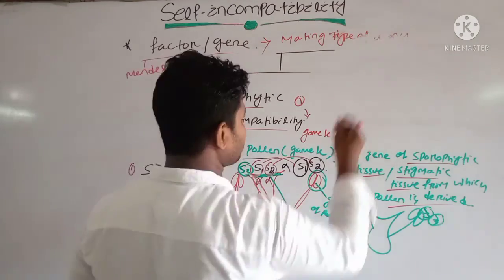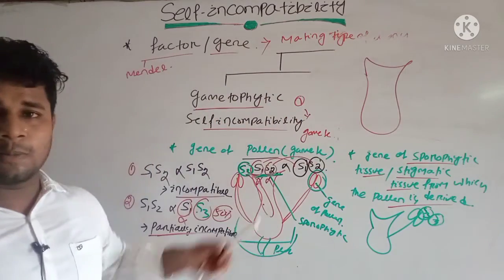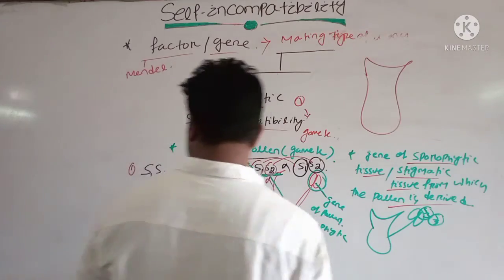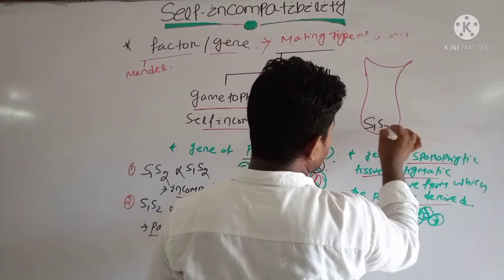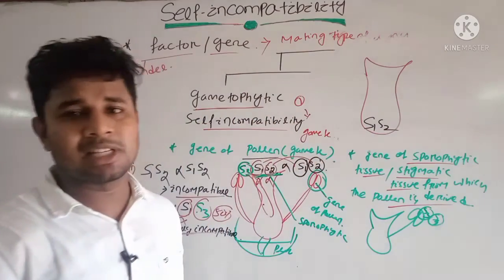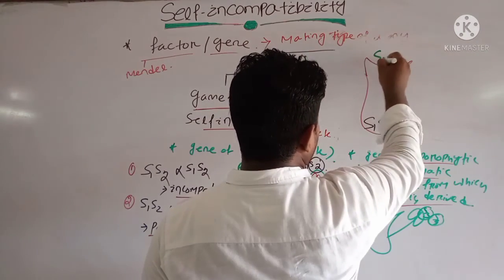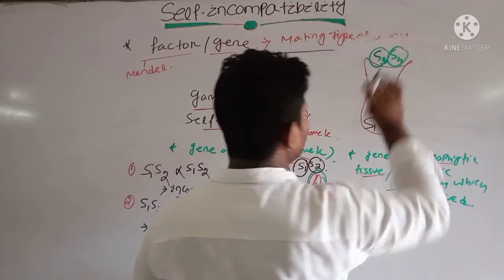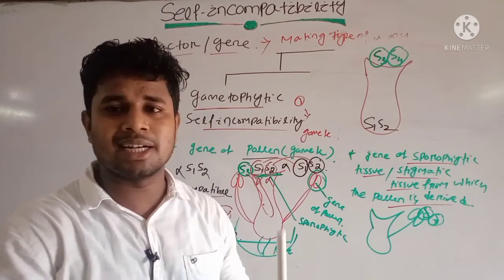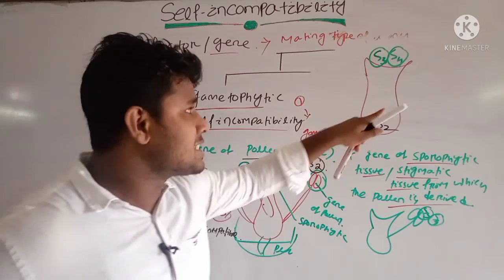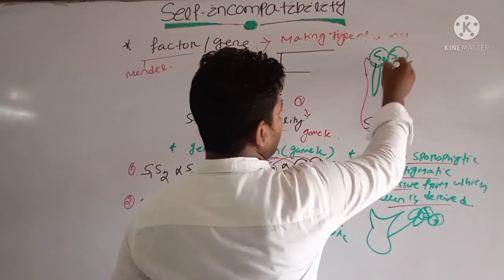And in the third condition, this is the stigma surface of this flower, and this has the genotype S1 and S2. When S3 pollen grain and S4 pollen grain fall on this surface, having a different genotype from S1 and S2, which are genetically different, then the stigma surface will select this S3 and S4 and there is formation of pollen tube.